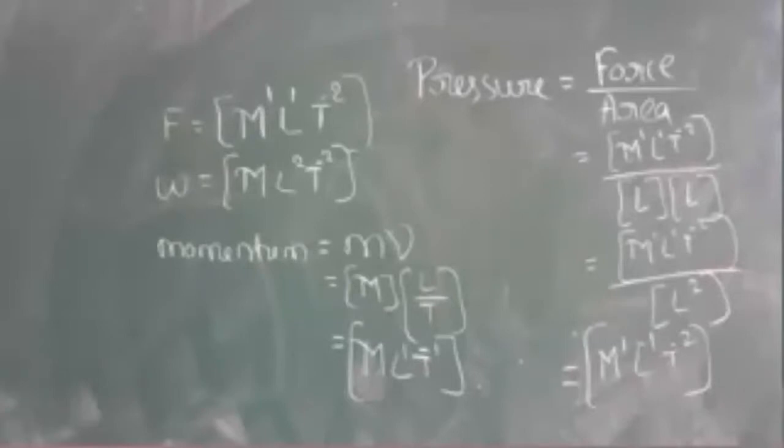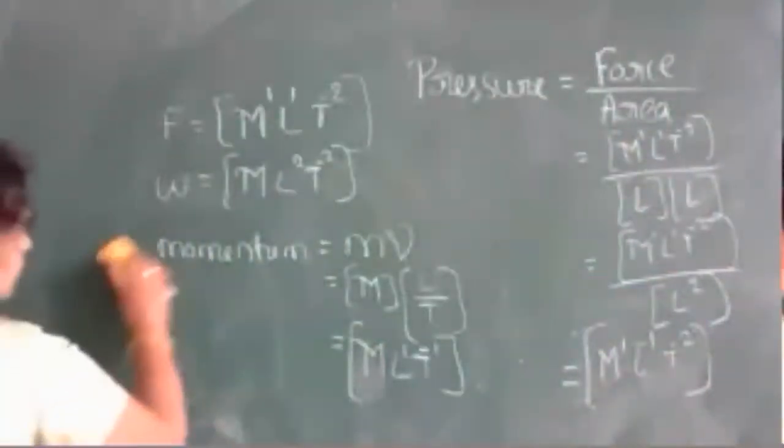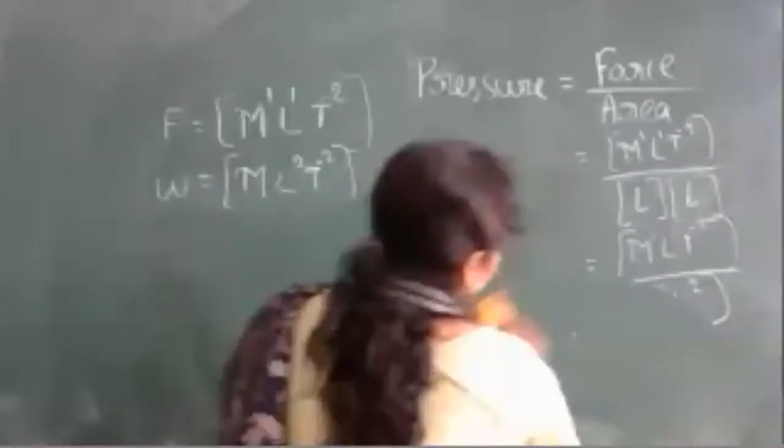We'll see some other examples which you are going to do, I am not going to do. Next example I'll give is torque.